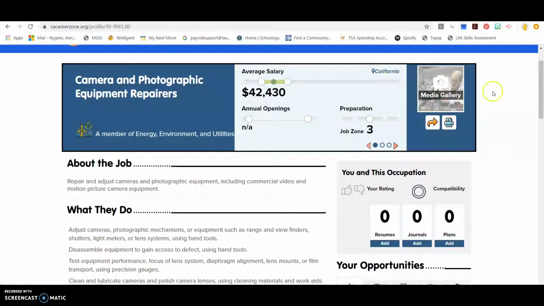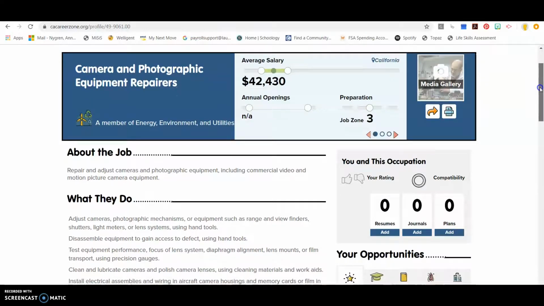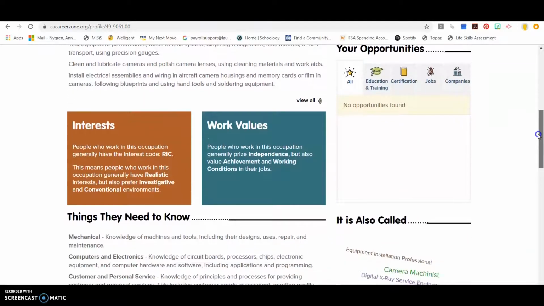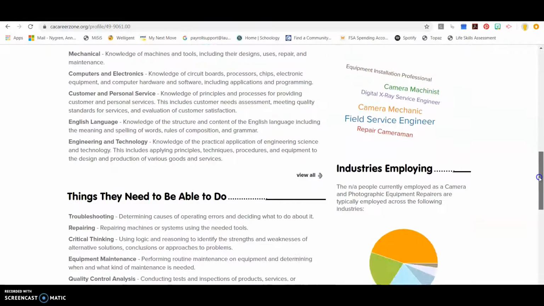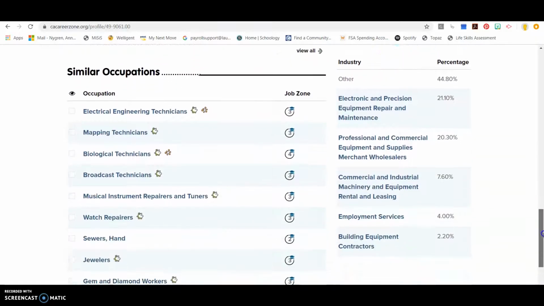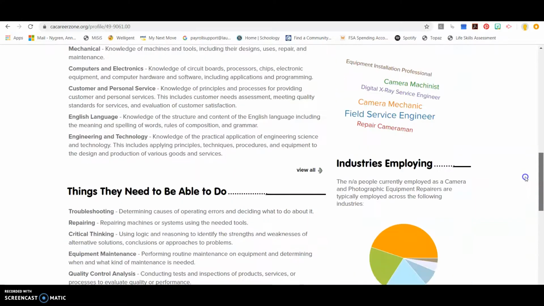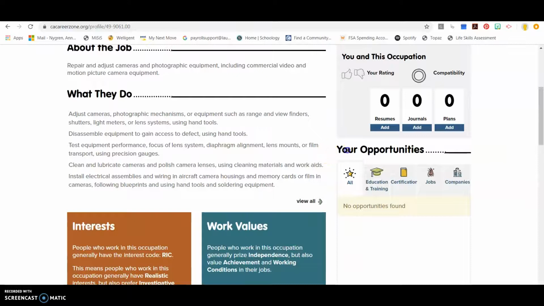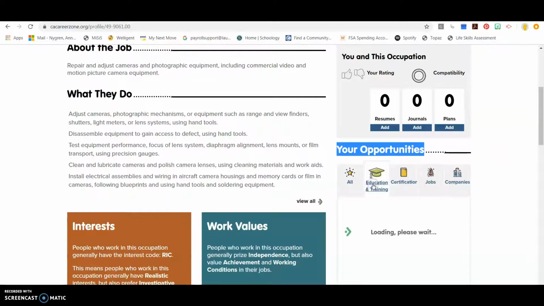There's videos or photos over here. I can see what the average salary is up on top. And I can read just a little bit more about it. Okay, so once you scroll down here, you'll see this is kind of the cover sheet covering everything to do with this career. And then what I'd like you to do is to find out over here where it says your opportunities. Below that, you can click on education and training, and you can find out which schools offer this.